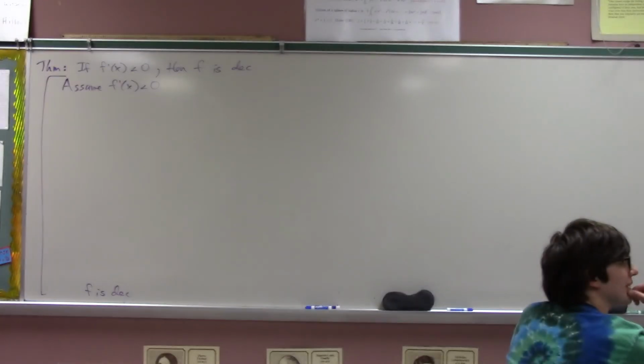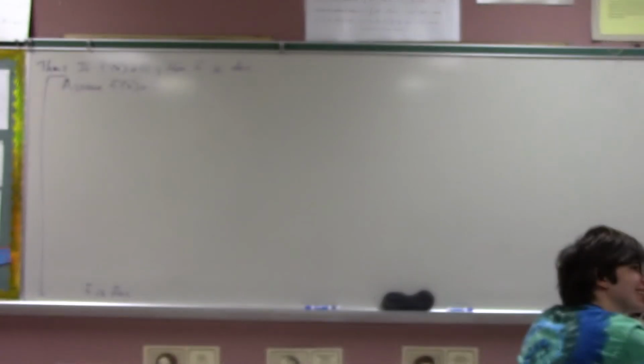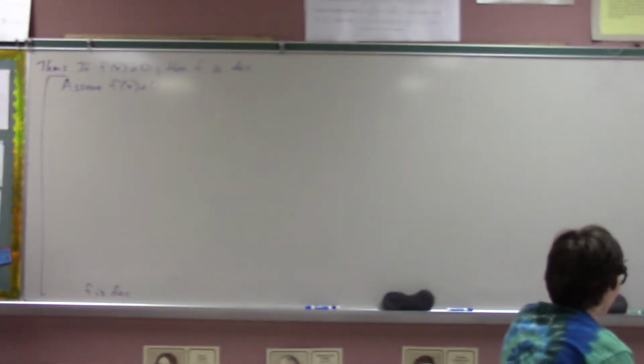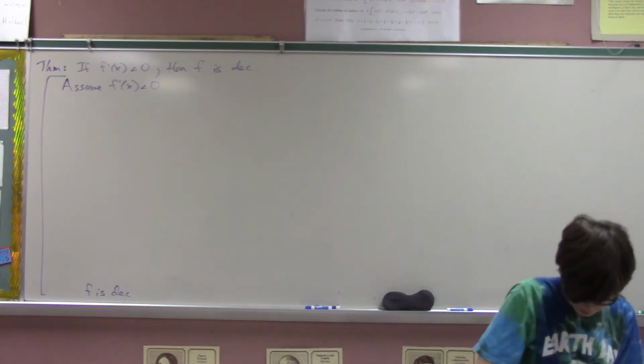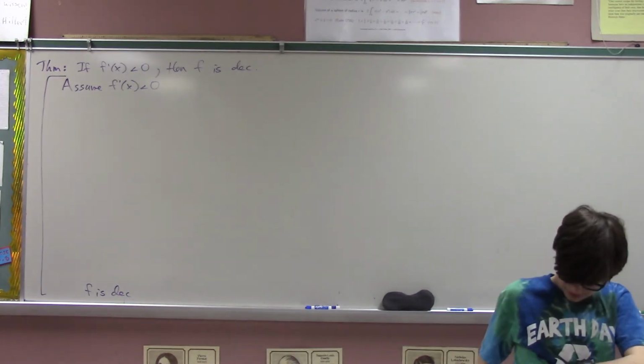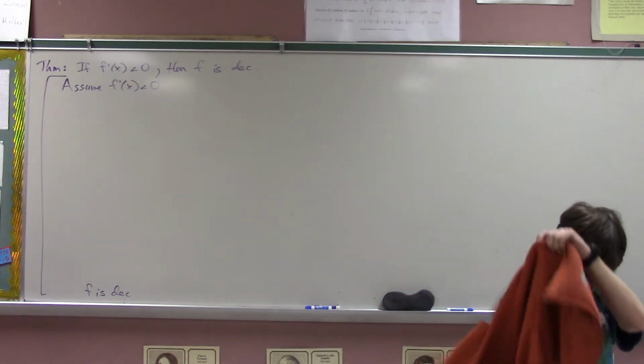Okay. Laura, now where should we focus our attention? Trying to prove that f is decreasing. Yeah, I agree. Okay, how can we prove that f is decreasing? I guess I should do this on an interval, right?